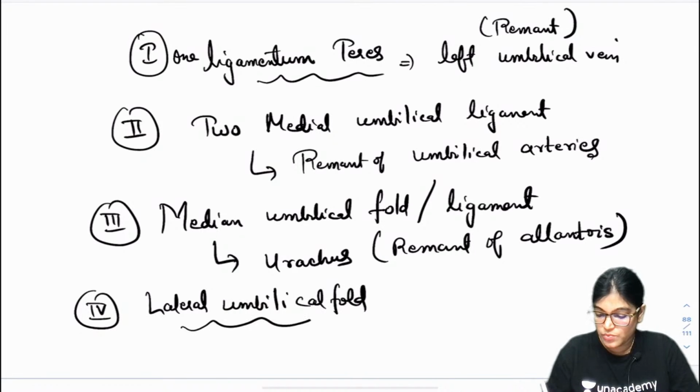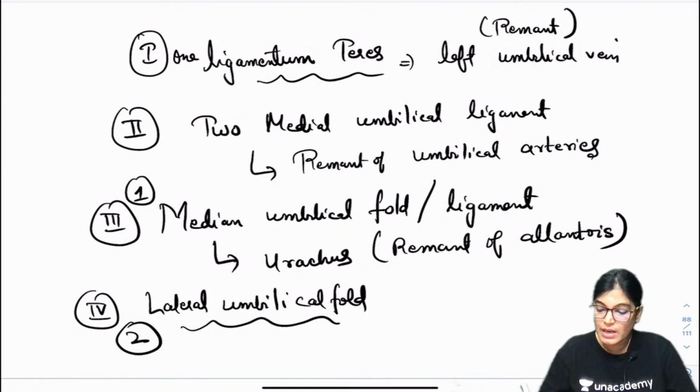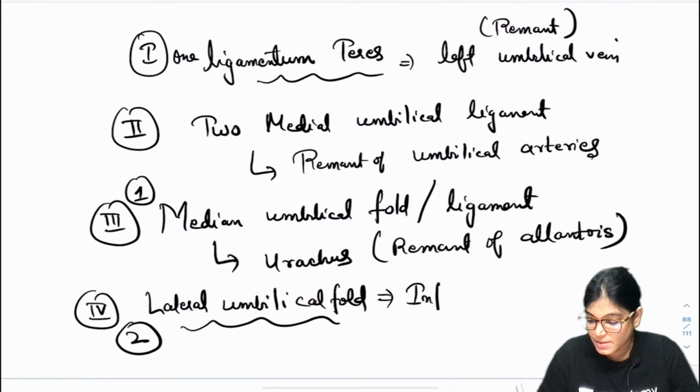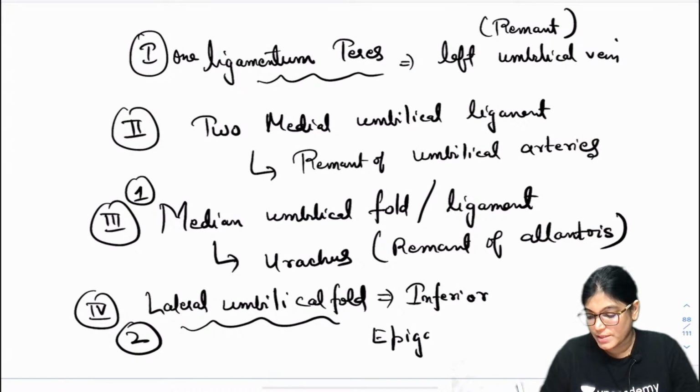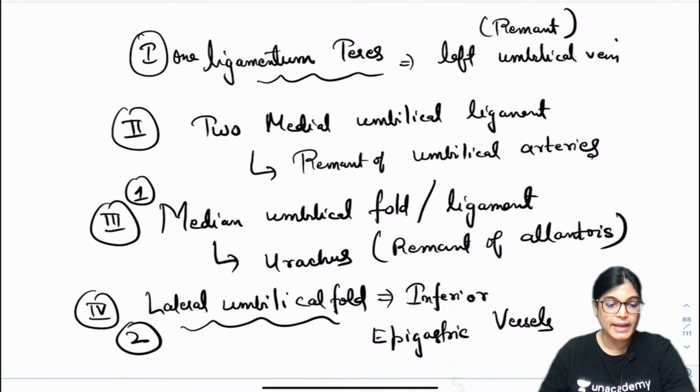Lateral umbilical folds, one on either side, two lateral umbilical folds are there, one median umbilical fold is there. This fold is containing inferior epigastric vessels. So done, everyone? Have you understood this? Moving on to the next MCQ. So let's move on to the next MCQ.